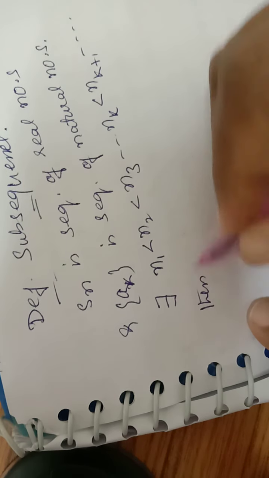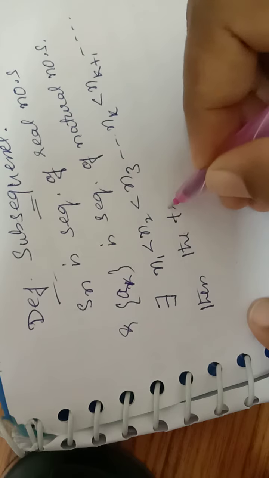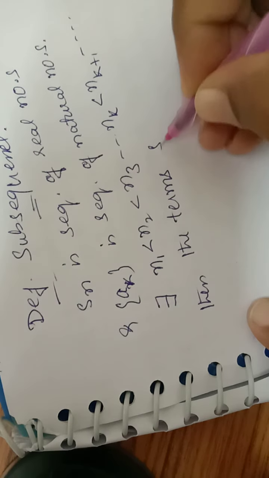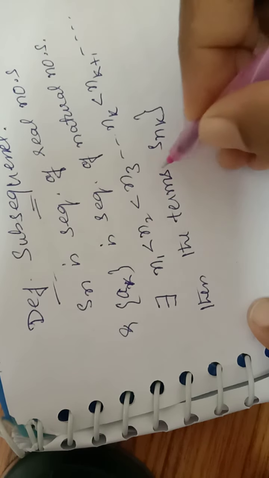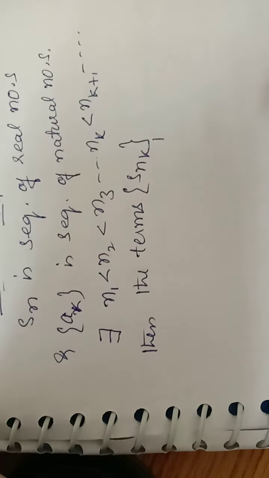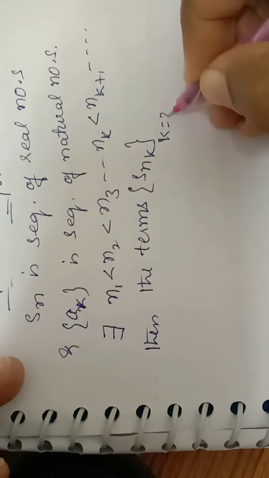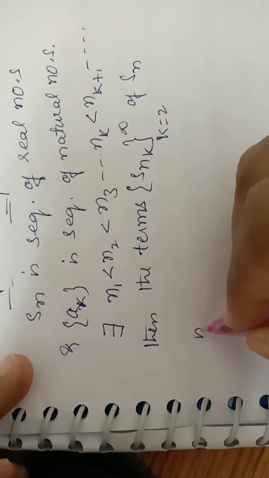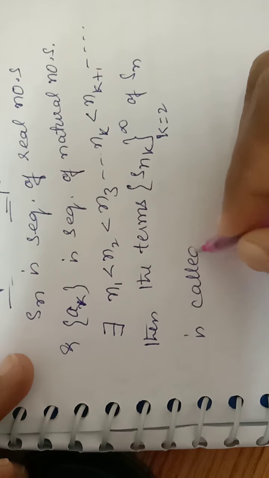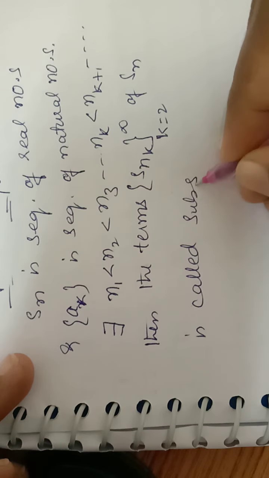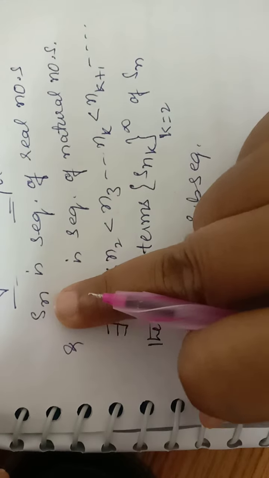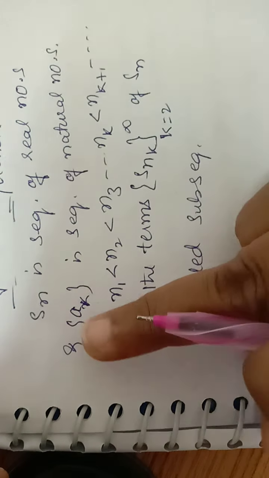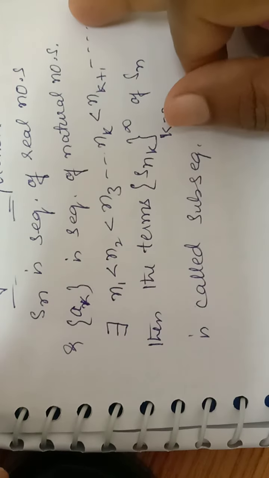Then the terms Snk, where k is from 2 to infinity, of Sn are called a subsequence. Here Sn is a sequence of real numbers and ak is a sequence of natural numbers.